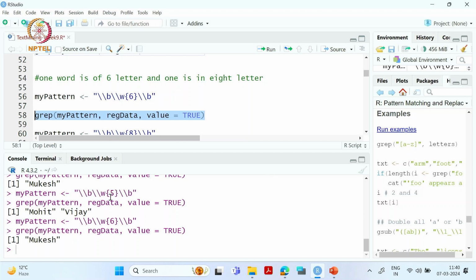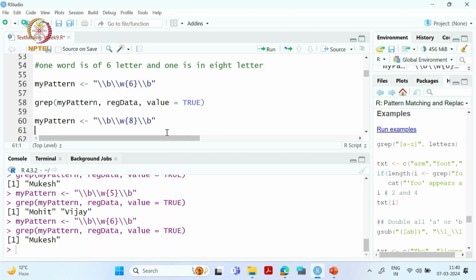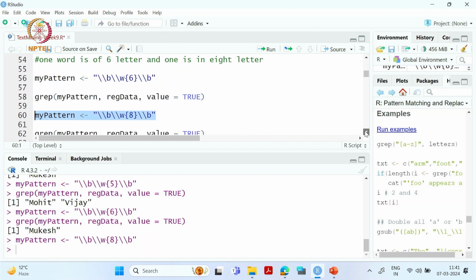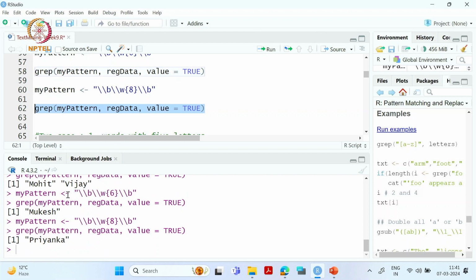So for 5 letters we have Mohit and Vijay, but for 6 letters we have Mukesh. Similar way we can extract the words for 8 letters also. So we will define our new pattern, and then if we run this, Priyanka. Okay. So it's working fine.